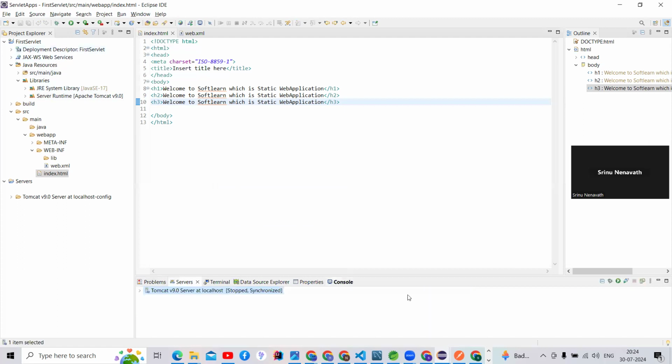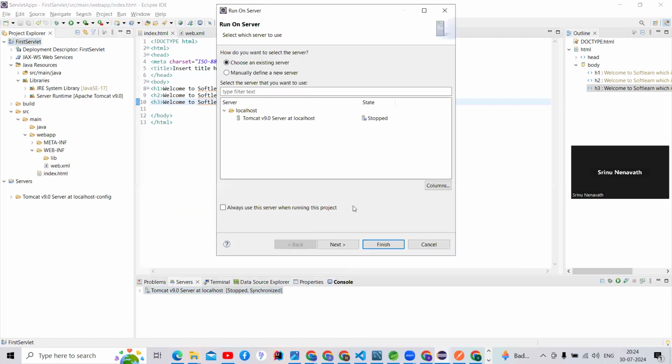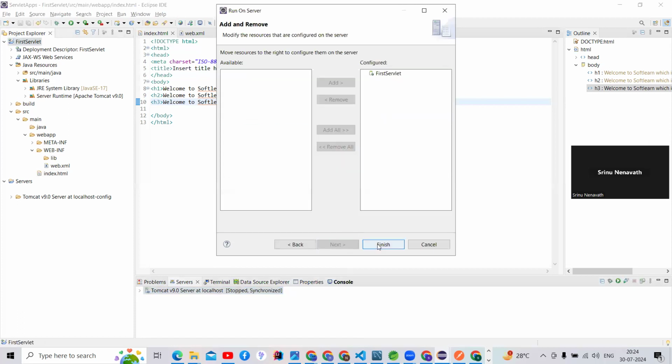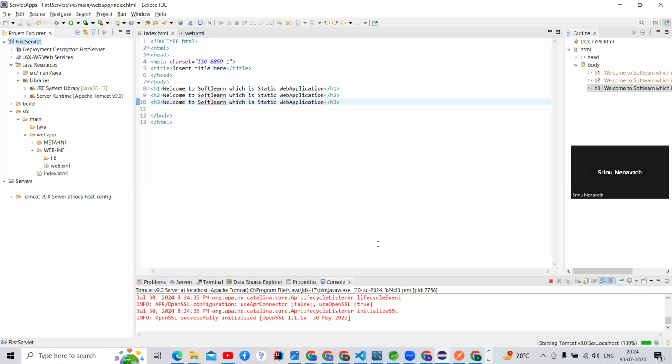Yes, my server is stopped, guys. There is a server. Just as the JVM is started with the main method, we should start and stop our server, guys. I'm going to right click on the project, run as server. I'm going to run my application, guys. Click the Tomcat server, next, finish. It will open in the Chrome browser. See here, it will open in the Chrome browser.